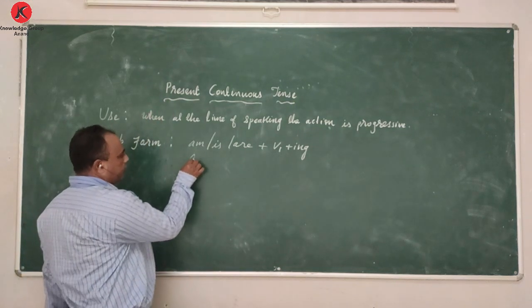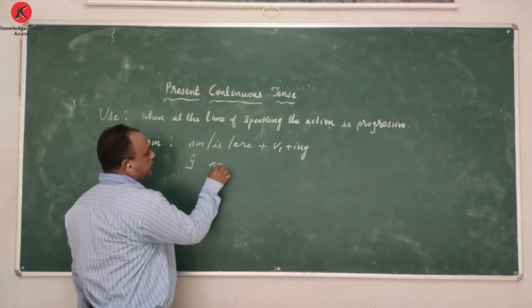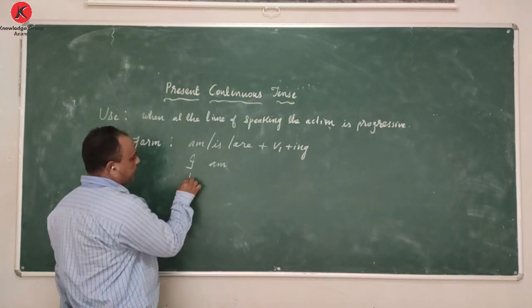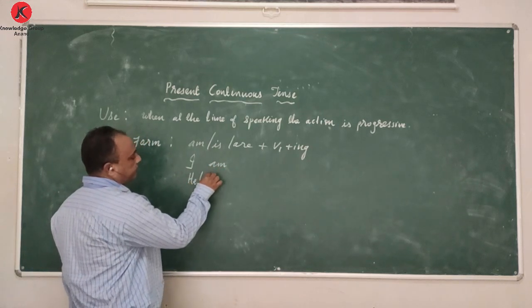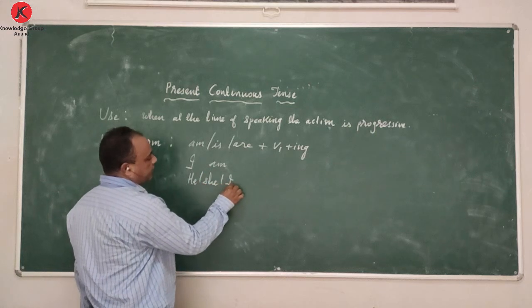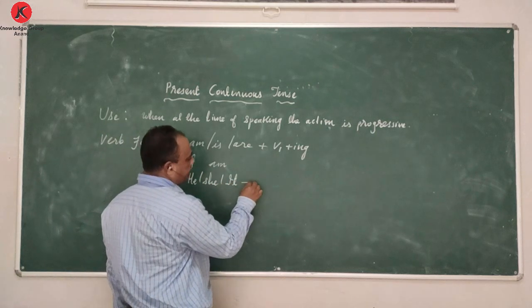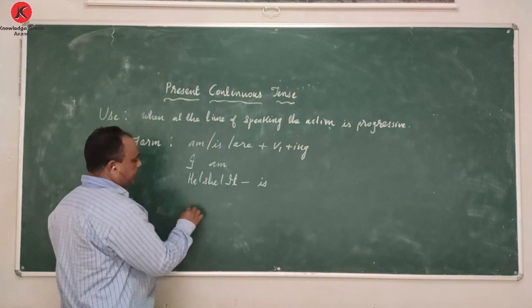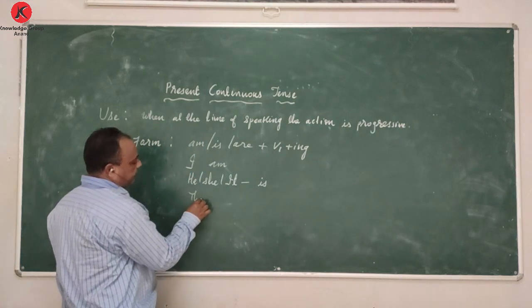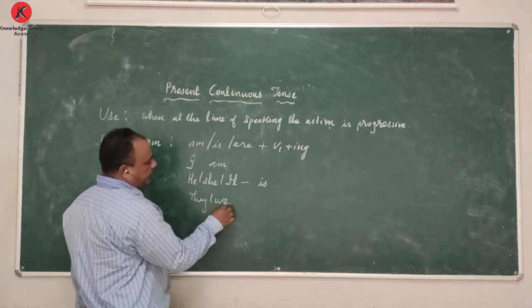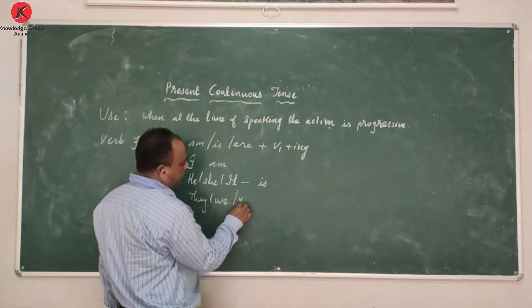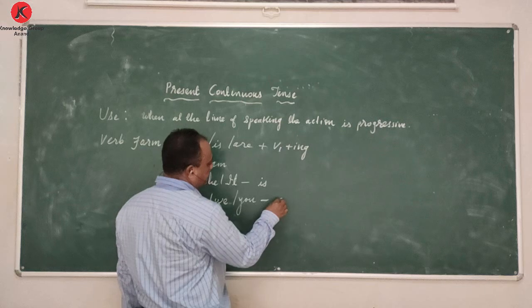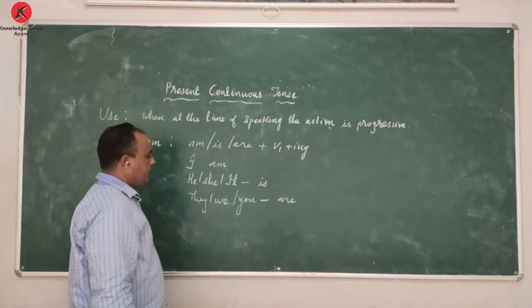As we know, with I we always use am; with he, she, it we always use is; and with they, we, you we always use are.